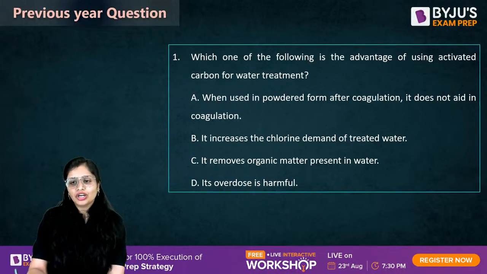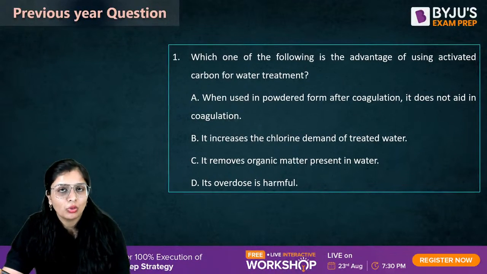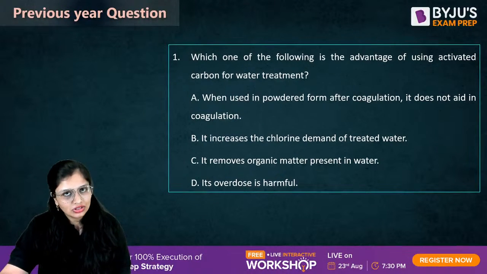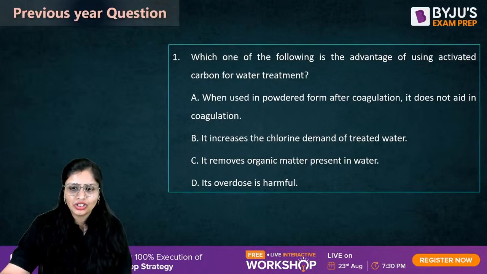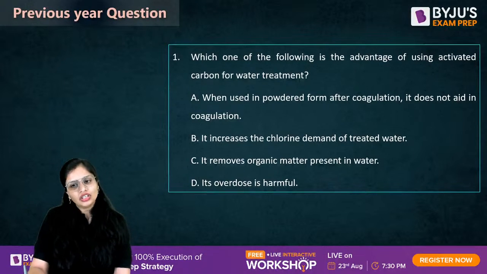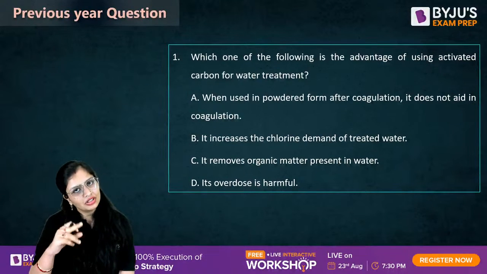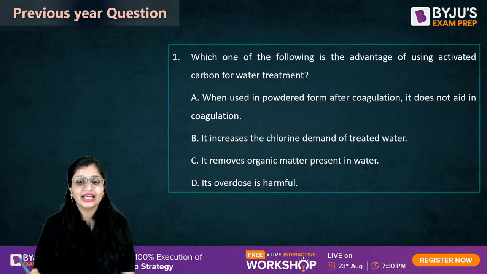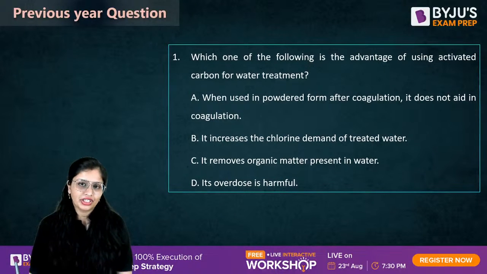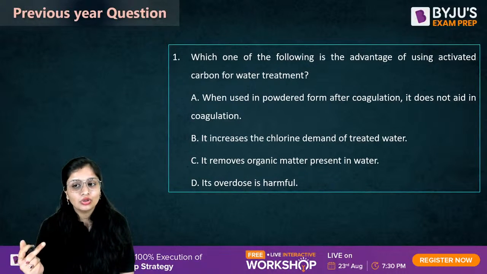Question: which one of the following is the advantage of using activated carbon for water treatment? So let us suppose for water supply engineering, for treatment of water, you are using activated carbon. What will be the advantage of it? First, when used in powdered form after coagulation, it does not aid in coagulation. Aid means help. Second, it increases chlorine demand of treated water. Third, it removes organic matter present in water. Fourth, its overdose is harmful.